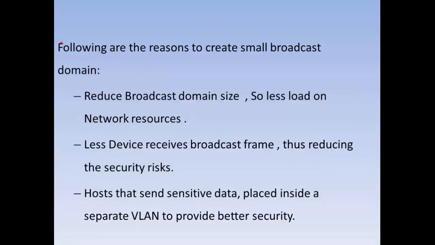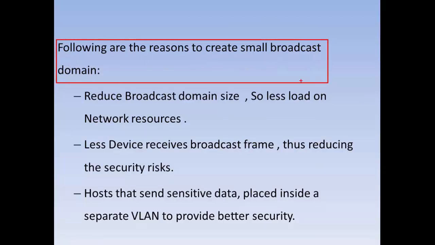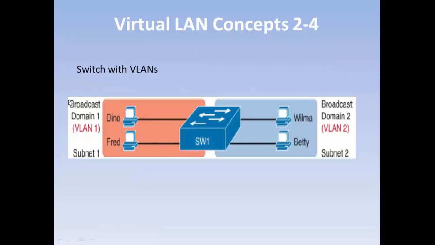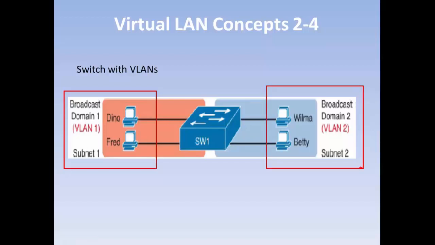So again, repeating, these are the reasons to create small broadcast domains. Number 1, it reduces the broadcast domain size, so there is less load on network resources and less bandwidth consumed, because now you can see the broadcast here only impacts this network, and will not impact that network. So naturally the broadcast remains only within this, and will not consume bandwidth on the other network.